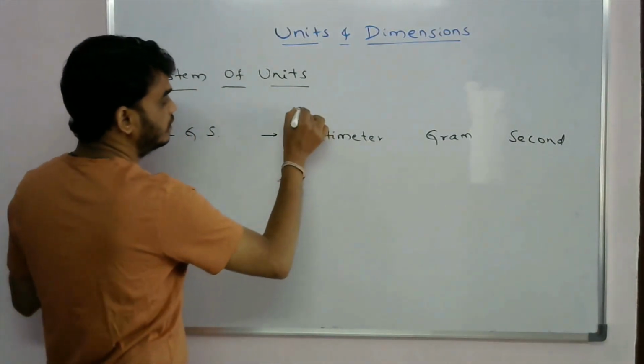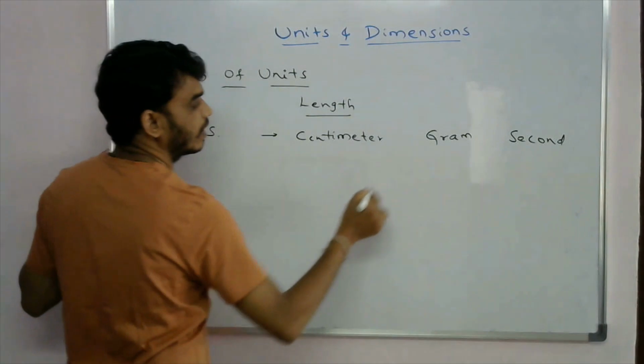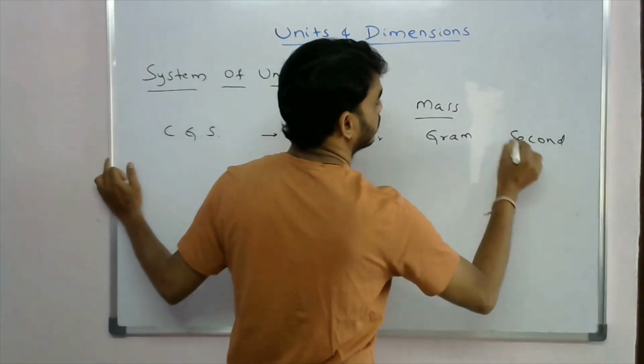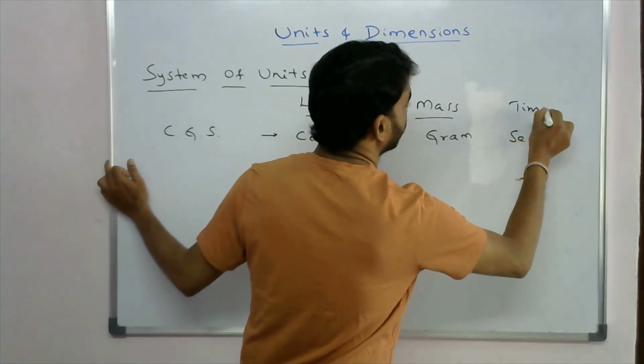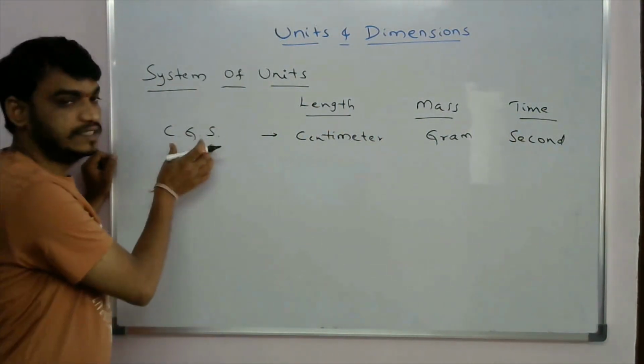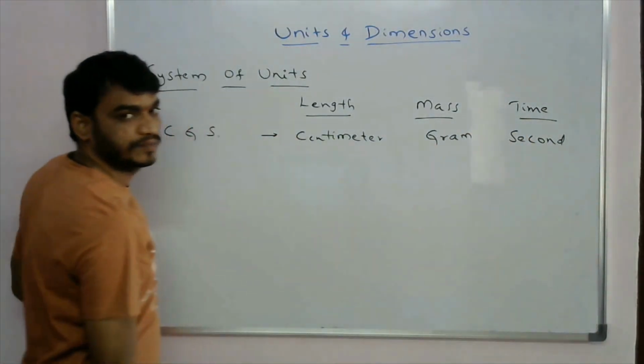This centimeter is for length, this gram for mass, and this second for the physical quantity time. So this is the CGS system: centimeter, gram, second.